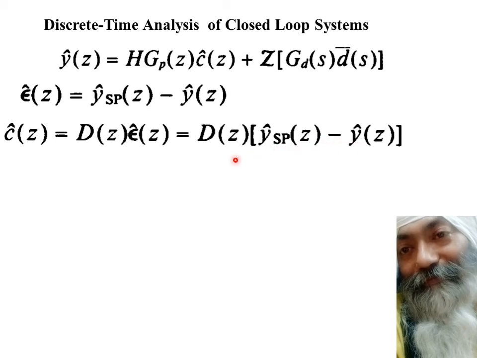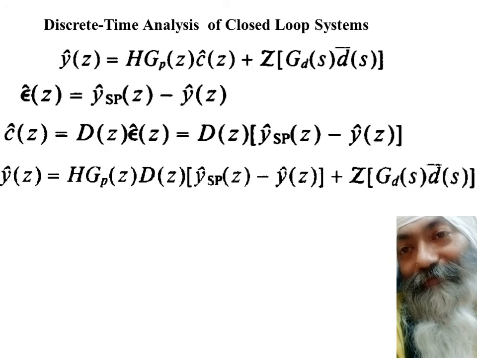So I can simply put the value of this C(Z) over here in this equation. When I do so, I get this lengthy equation. It looks a little bit scary, but as you see, this Y(Z) is coming over here, and this is coming over here also.